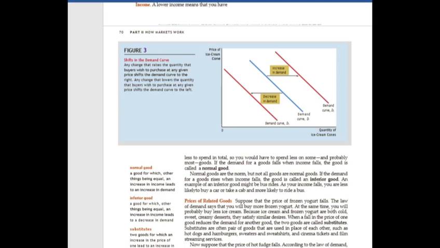Substitute goods are goods for which an increase in the price of one leads to an increase in the demand for the other. And complement goods are goods for which an increase in the price of one leads to a decrease in the demand for the other.